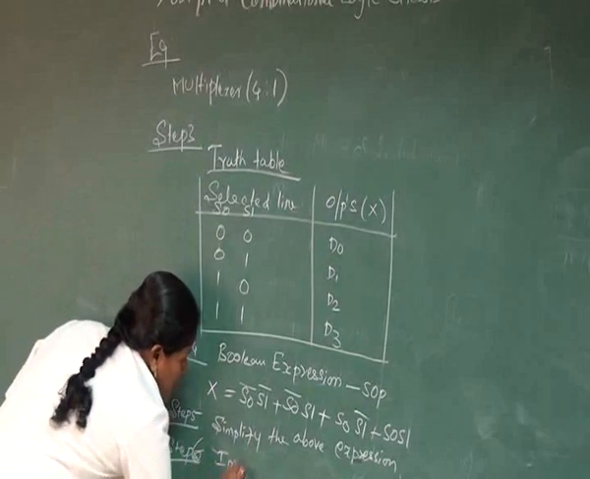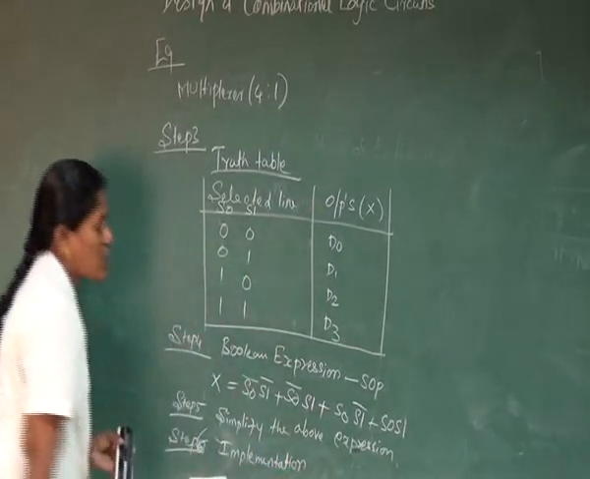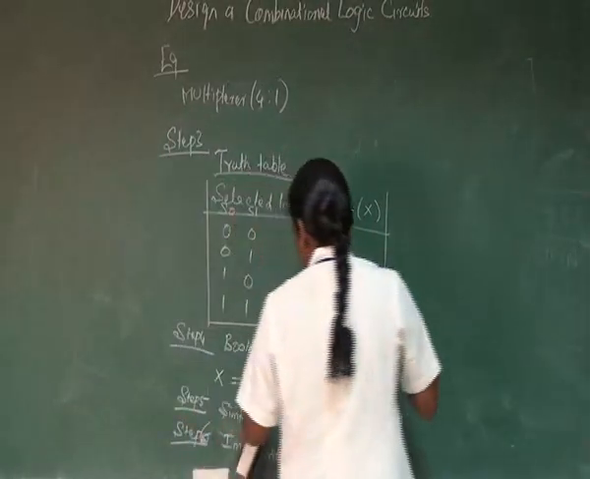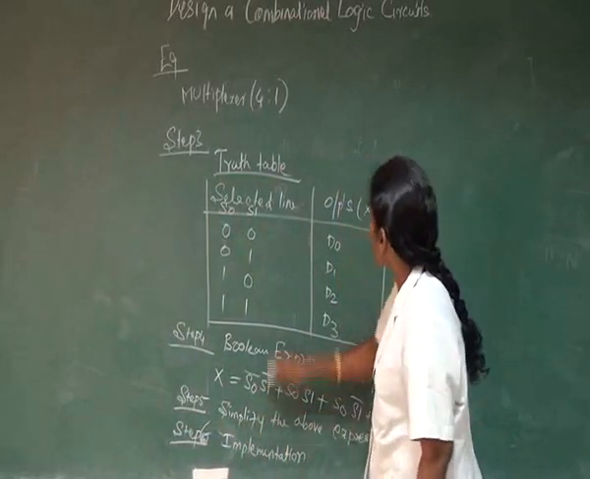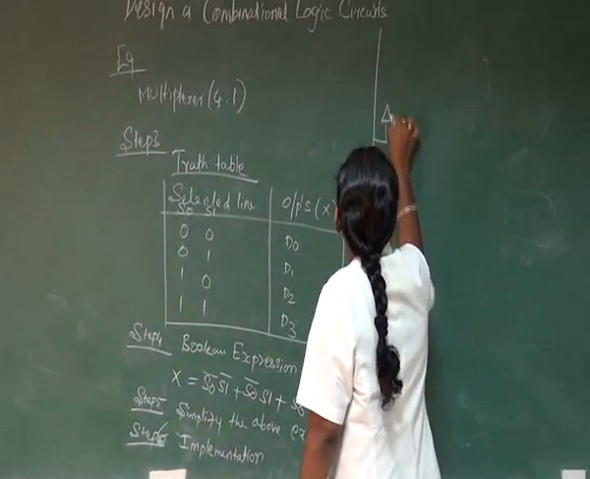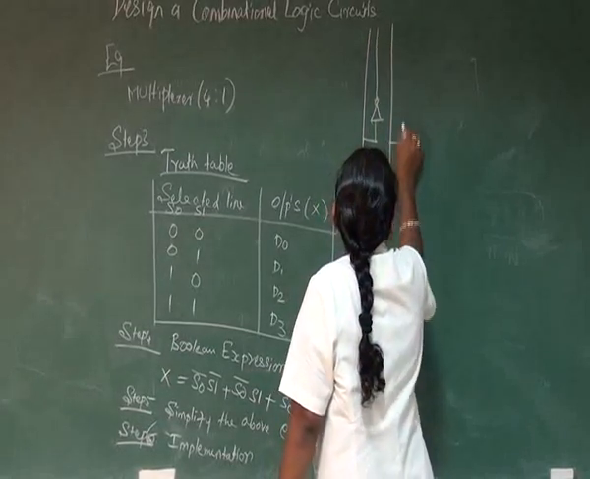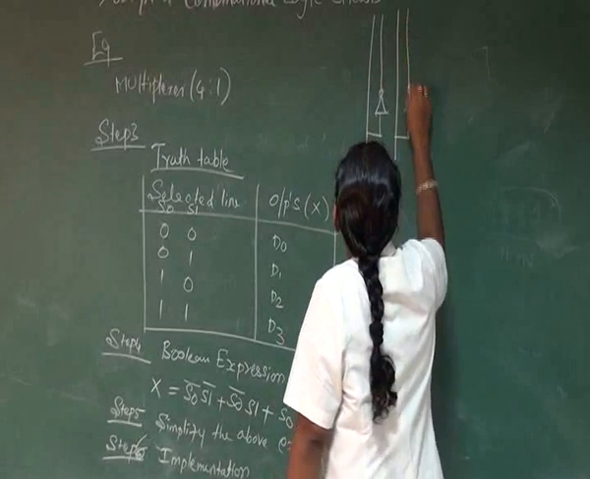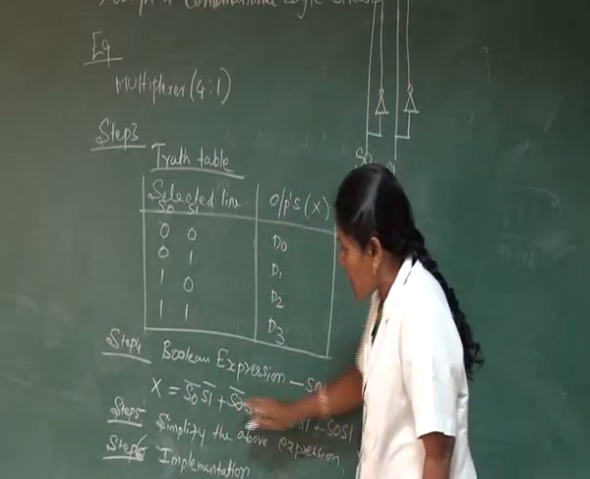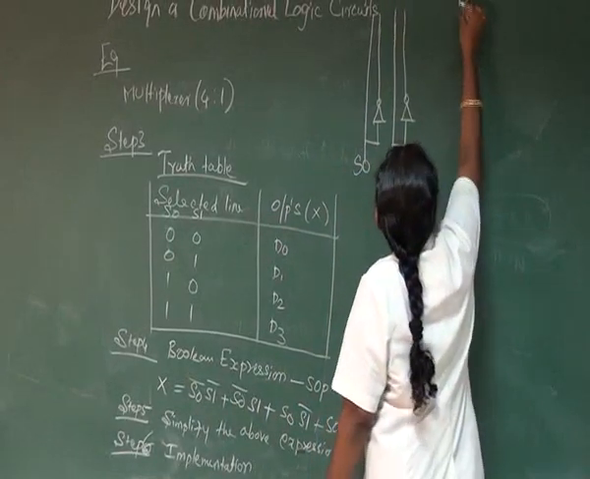Step number 6 is implementation. Implementation is nothing but drawing a digital circuit. Here, based on these expressions, I need two inputs: S0 and its complement S0 bar, and one more input, S1. Based on the select lines only, the multiplexer works. So here, how many terms are to be combined? The 4 terms are to be combined. All the 4 terms are in product form, so we require 4 AND gates.